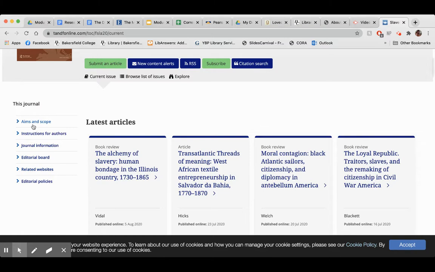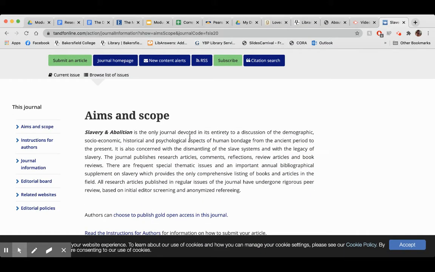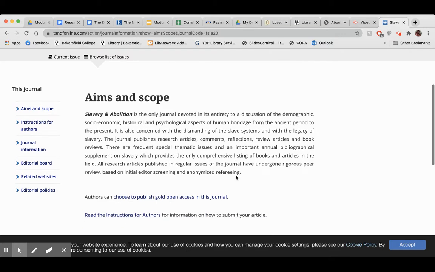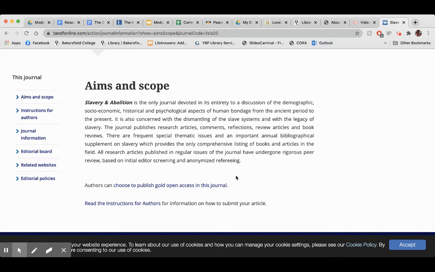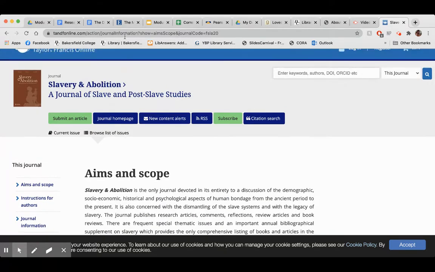Okay. This journal aims and scopes. It's the only journal devoted in its entirety to a discussion of the blah, blah, blah aspects of human bondage. It is concerned with the dismantling of slave systems and with the legacy of slavery. It looks like, yeah, this is definitely promoting research, is what the purpose of this seems to be.